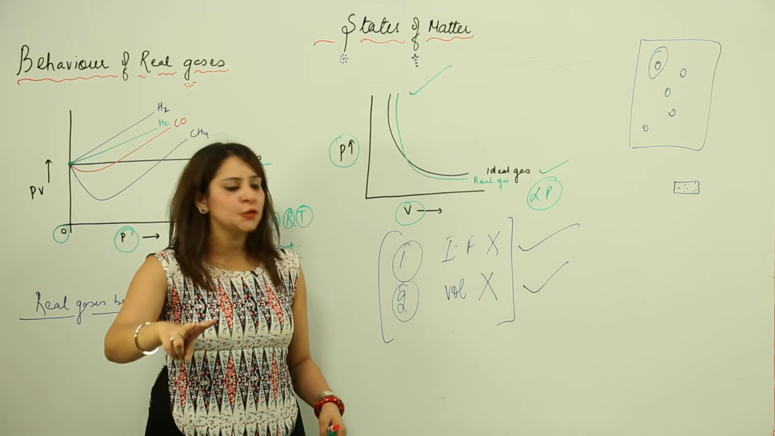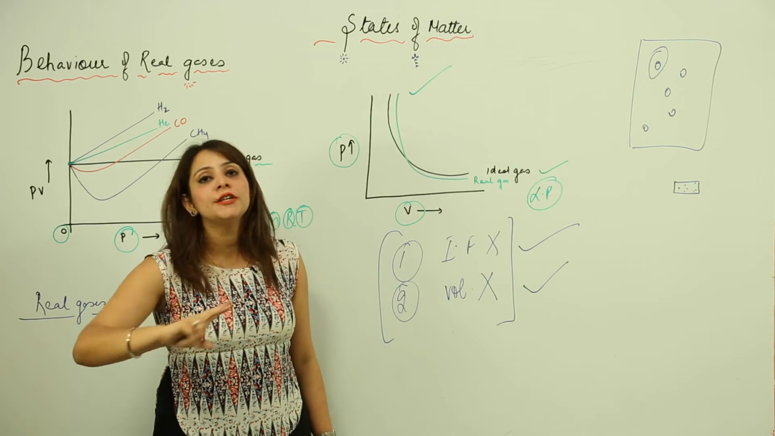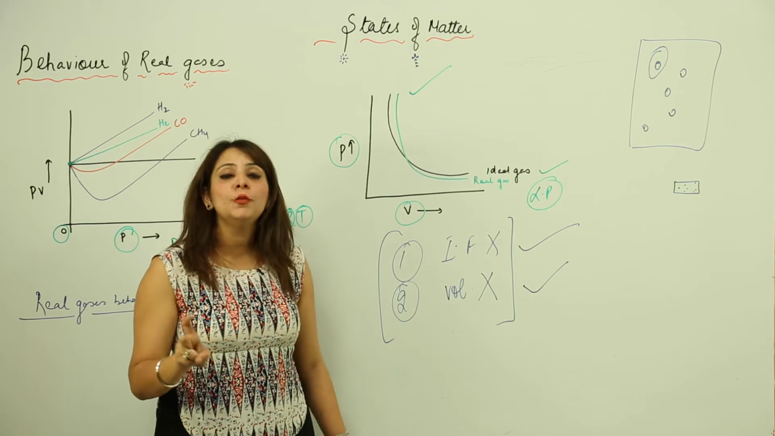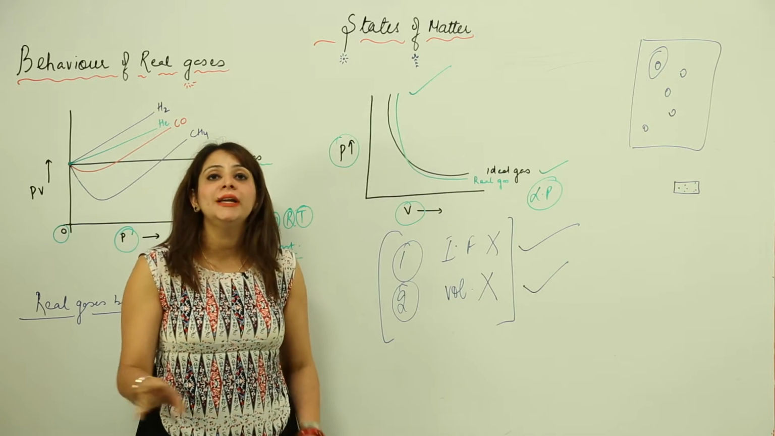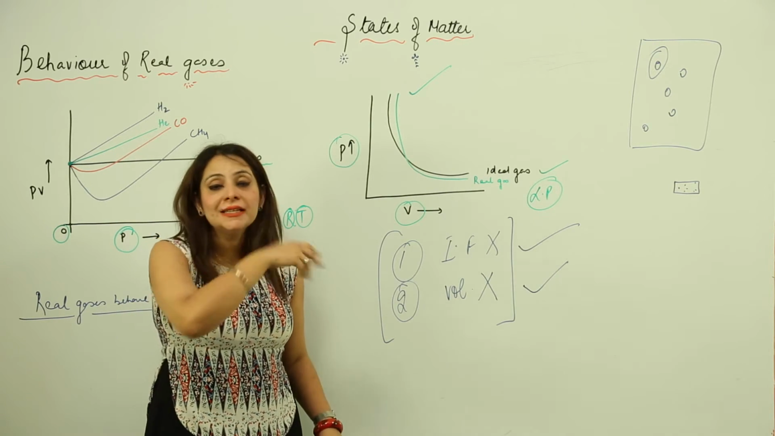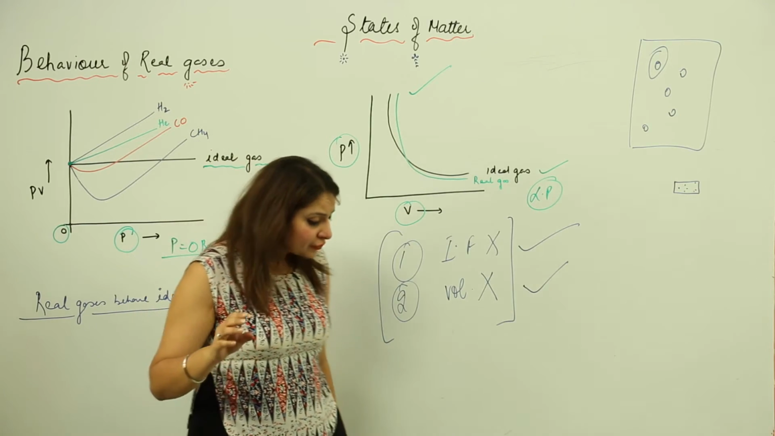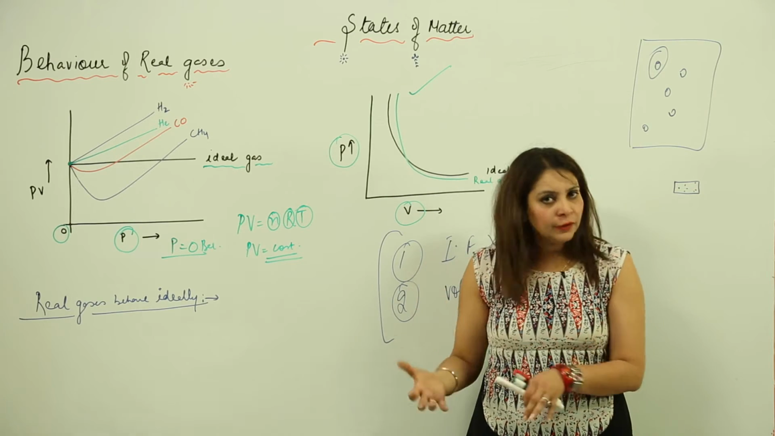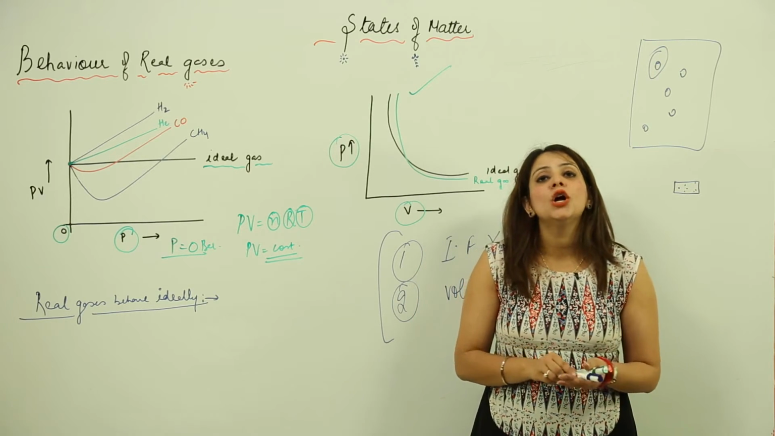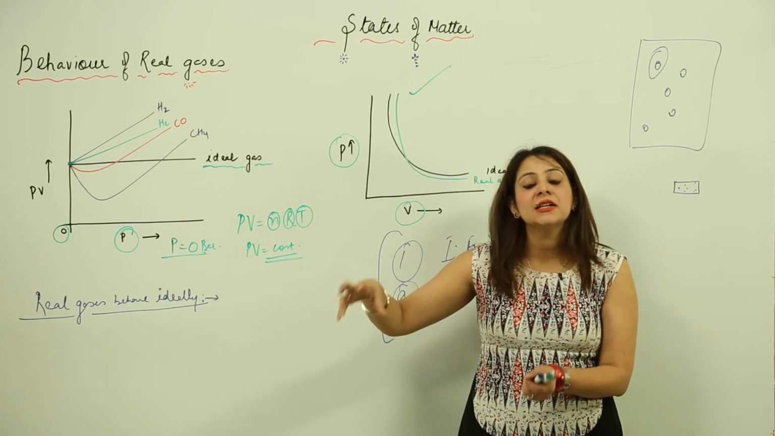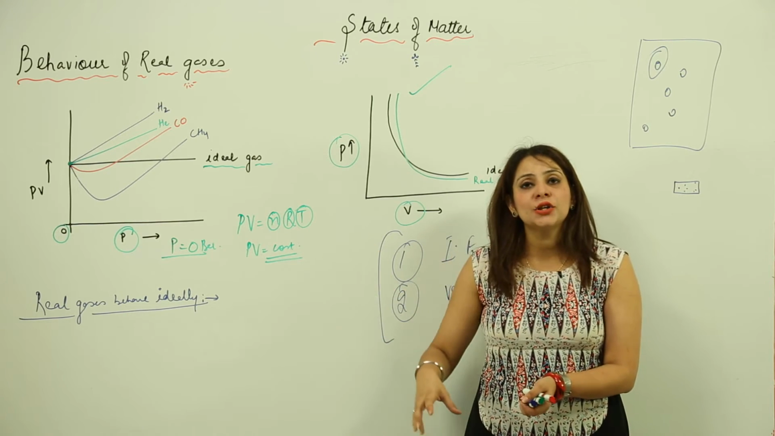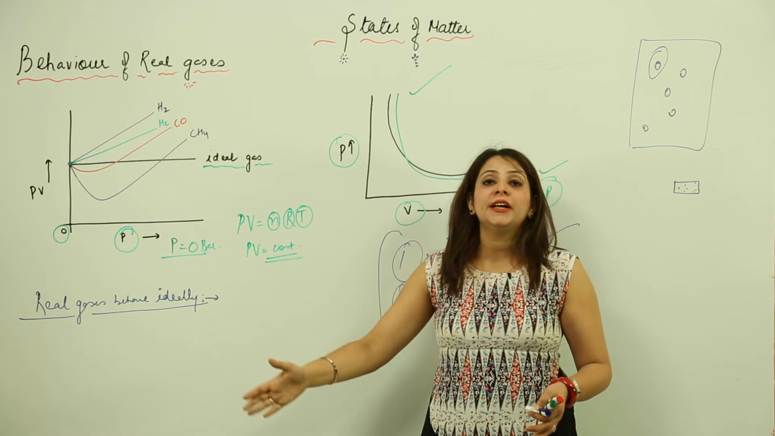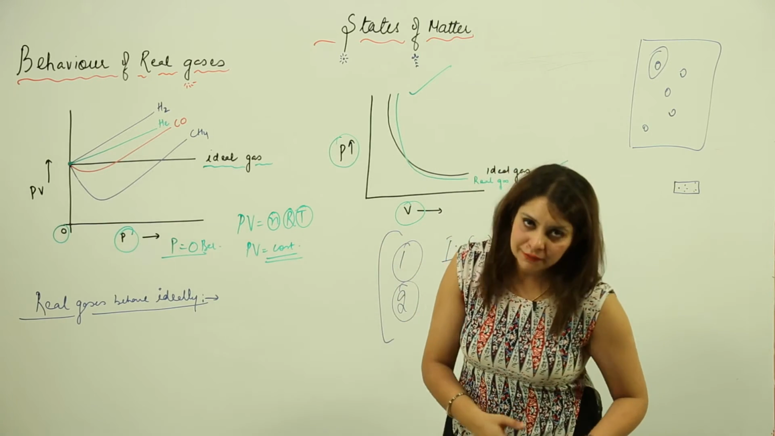So, two faulty assumptions. First, no intermolecular force of attraction according to the ideal gas. Second, the volume occupied by the gas molecules is nil. So these are the two conditions. Now, as I told you, real gases deviate from ideal behavior, but they also show ideal behavior under certain conditions. We are going to look for that specific condition when real gases behave ideally.